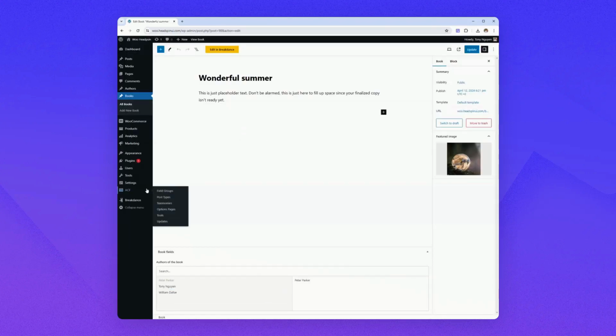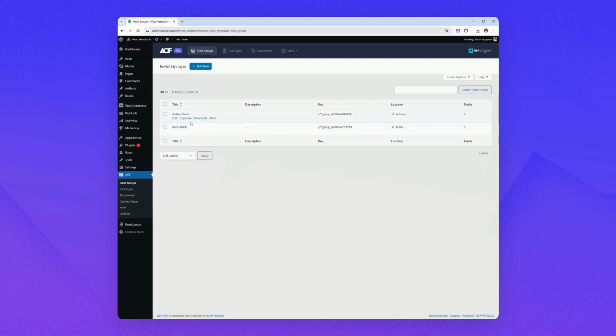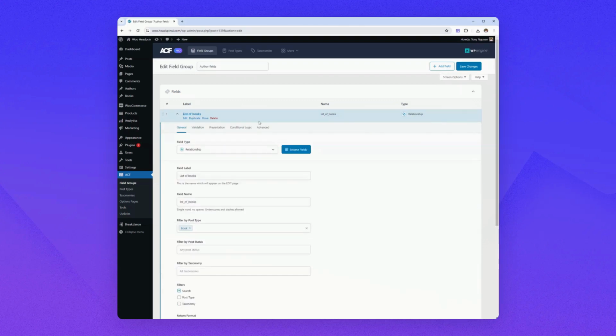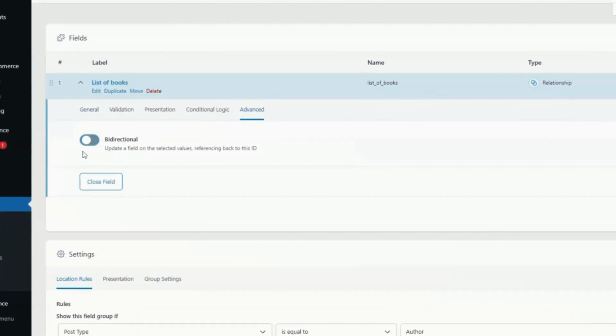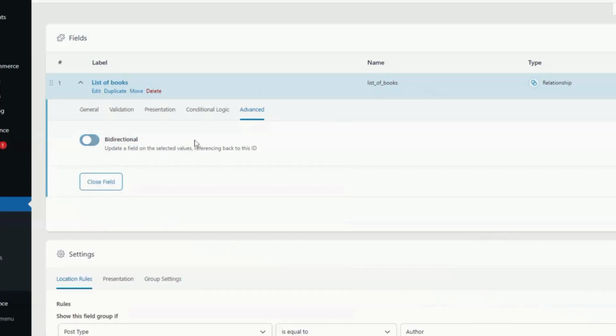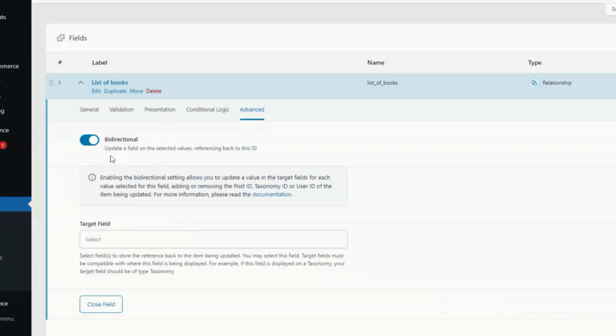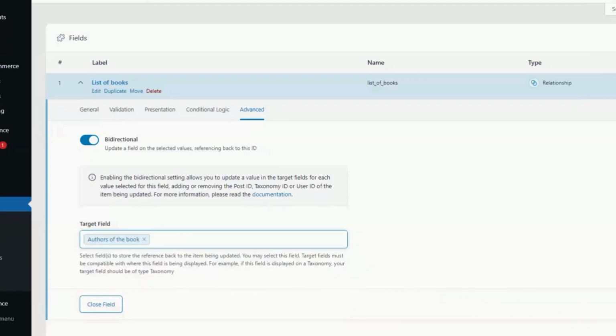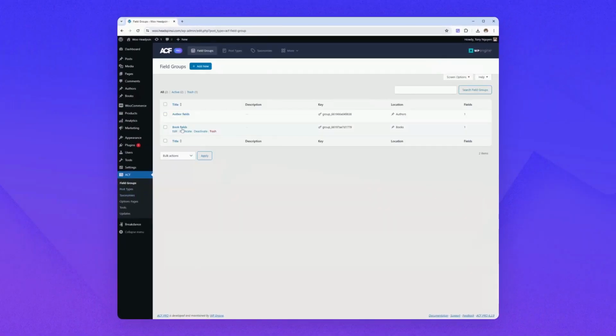But to make it connected, you need to do one more step. First go to author fields, click on this field, go to Advanced, and make sure that this option is on. By default it's off, so I'm going to turn it off like this, and now let's turn it on. We need to target the field which it should be connected with. If you open this, you will see that this field is highlighted like this, so you need to select the other one. Hit save.